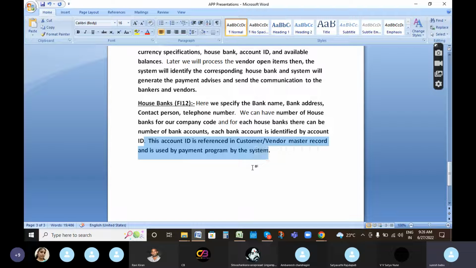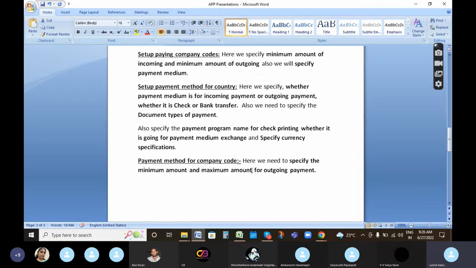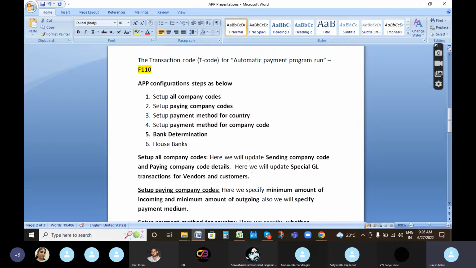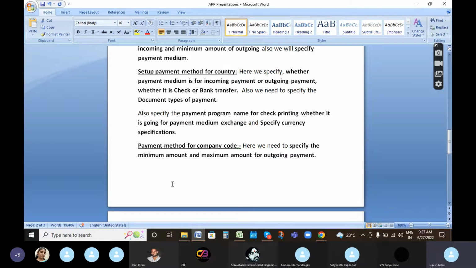So these are the total 6 configuration steps for APP. Surely they will ask in the interview: tell me about APP, what is the T code, what is the payment method, what are the configurations. So for each configuration, what all you are going to do, they will identify whether the candidate is a genuine candidate or a fraud candidate. So that's why we should know what details we are going to update in each configuration. That is the main thing. And this APP topic is the main topic for accounts payable. Yeah, they will compulsorily ask this topic.